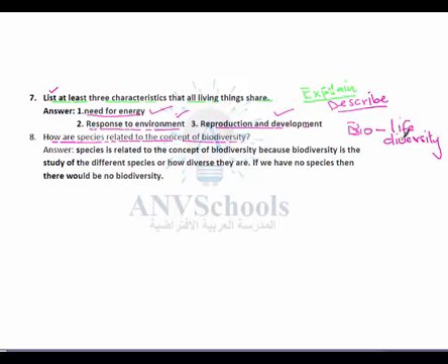Species is related with biodiversity because if we are studying the different species, or how diverse they are, then if we have no species, there would be no biodiversity, because biodiversity basically is the study of how life is diverse, or how we have different types of organisms or species.